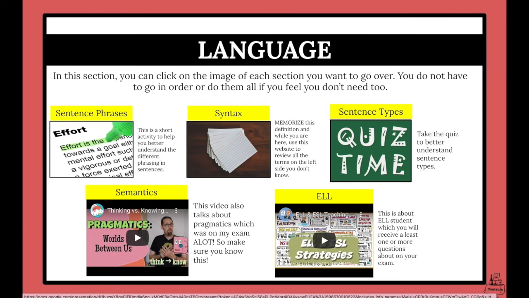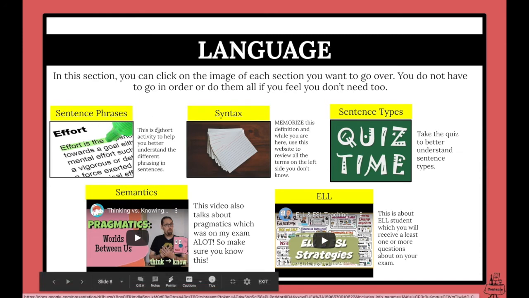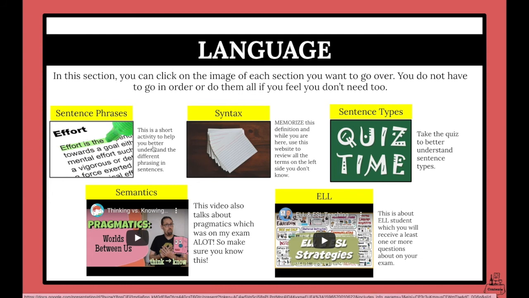This one is about sentence phrases. This is the same kind of setup as we had in the last couple slides. Sentence phrasing, this is a short activity to help you better understand different phrasing and sentences. That's important to know those terms. Very important to know the terms and how they use them. I think they have changed since we were in school, or at least since I was in school. So I would highly suggest you review those.